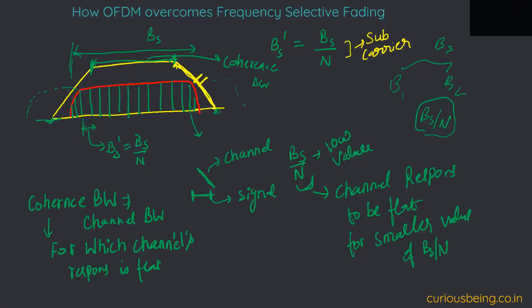Let me think of a simpler way to explain that. For the smaller channel we are getting the flat curve, and for the bigger bandwidth we are getting multipath fading, right? We will not get the flat curve.